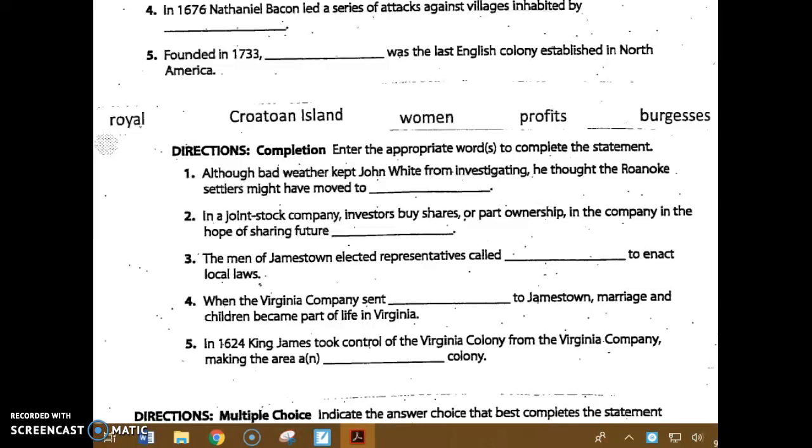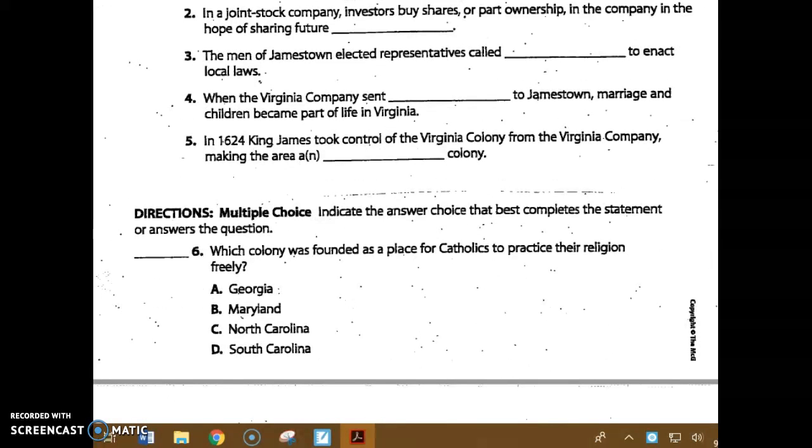Number 4. When the Virginia Company sent blank to Jamestown, marriage and children became part of life in Virginia. Number 5. In 1624, King James took control of the Virginia colony from the Virginia Company, making the area a blank colony.